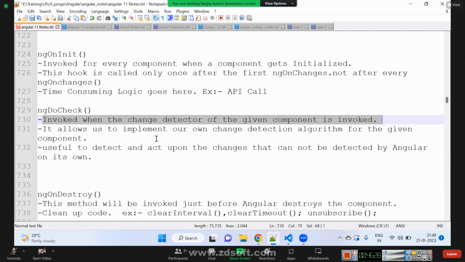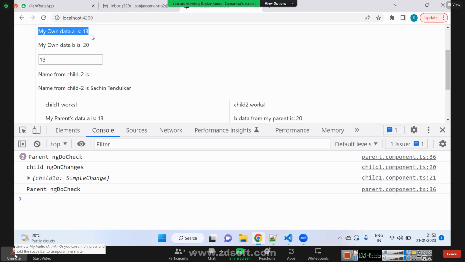Will it paint only that 13, or will the existing values also be painted with the same data? Can you come again? It will only paint 13 because it is the new value, or will the existing value also be repainted with the existing data? I didn't understand. Like 12 to 13 happened, so 13 will definitely be repainted. But my question is, there was other data, right? Those things will not be repainted. They stay the same. Only this portion will be repainted.